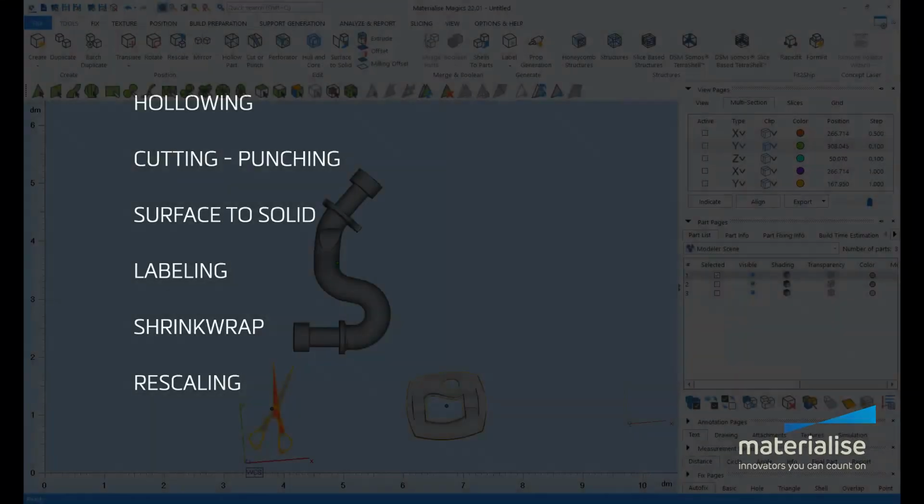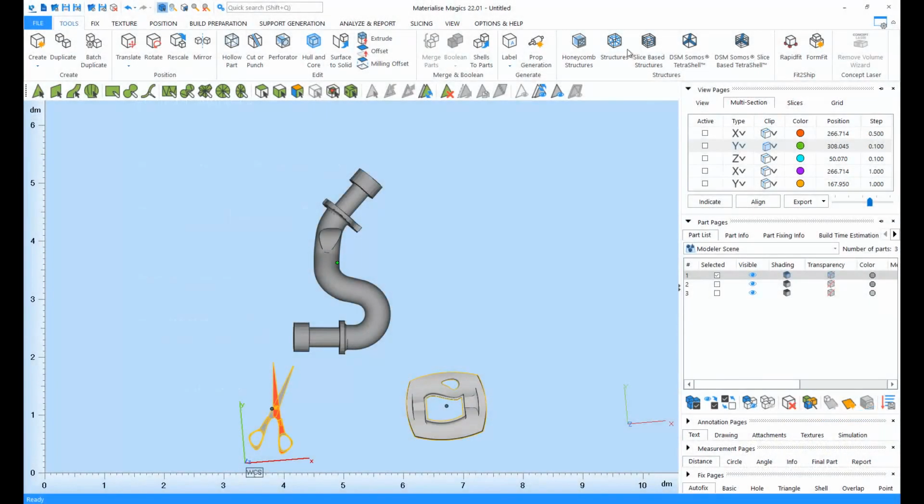in handy. If you need to identify your parts after printing, you can apply labels and label tags. If you'd like to get rid of problematic details on your part, you can apply a shrink wrap. And if you need to compensate for the shrinking after build, you can do rescaling. Let's get started with the hollowing.